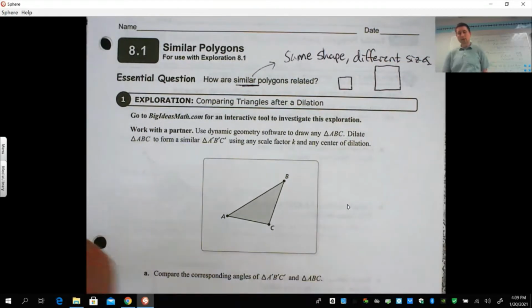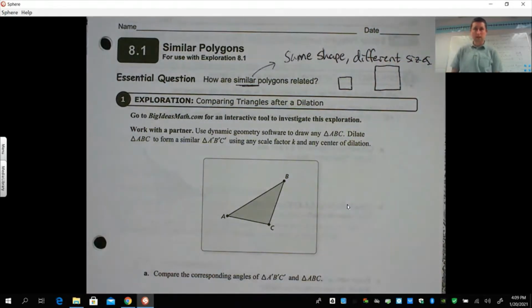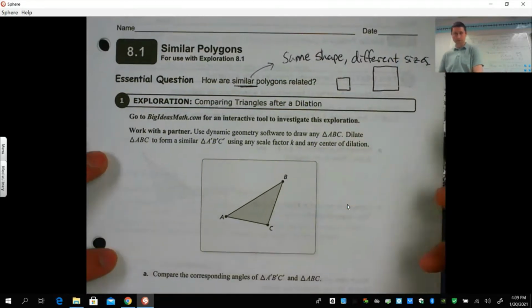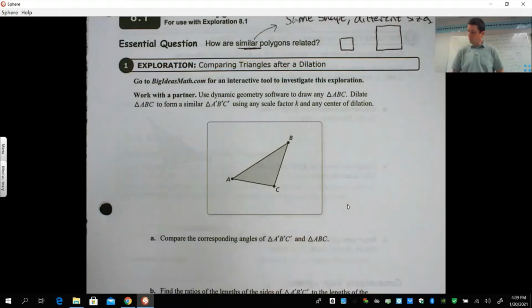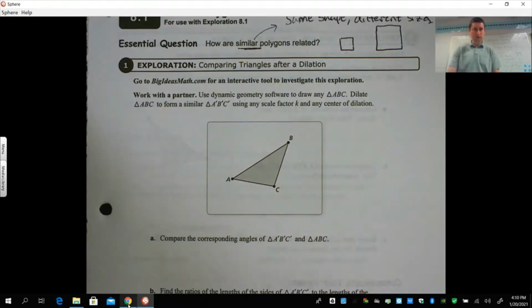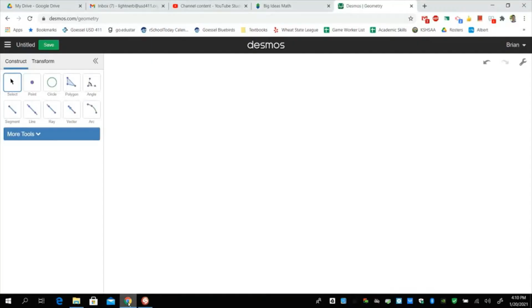Back when we did a unit on transformations, a similar transformation would be a dilation. Remember reflections, rotations, translations, they were all rigid transformations, so they kept the same size and shape. That led to congruency. They're called congruence transformations. A similar transformation would be a dilation, when you're changing the size of what you have here. So we can do some transformations on some of our graphing tools, either GeoGebra or Desmos.